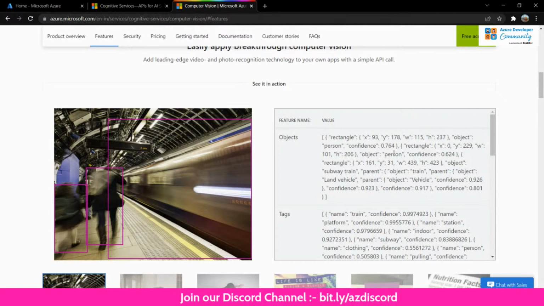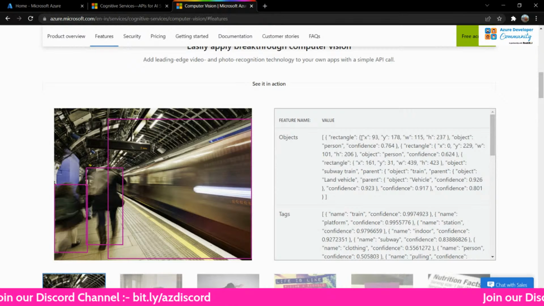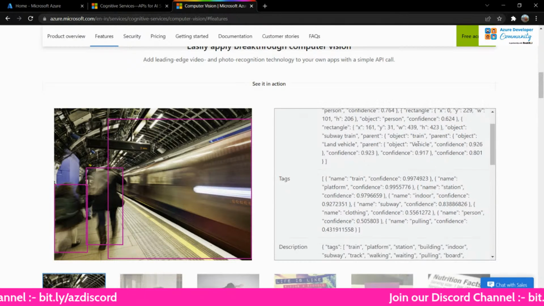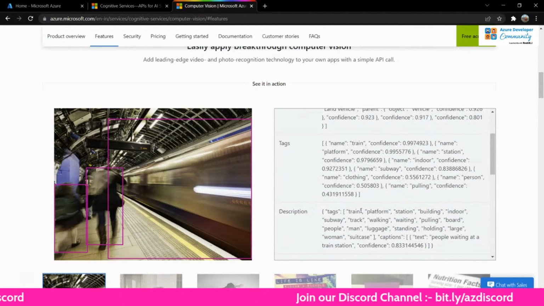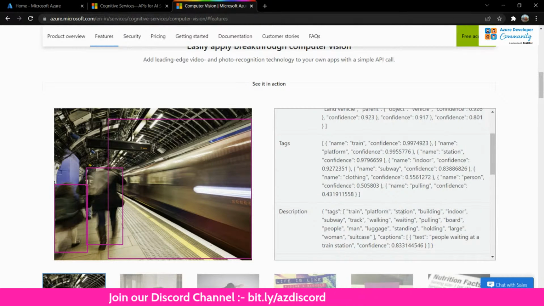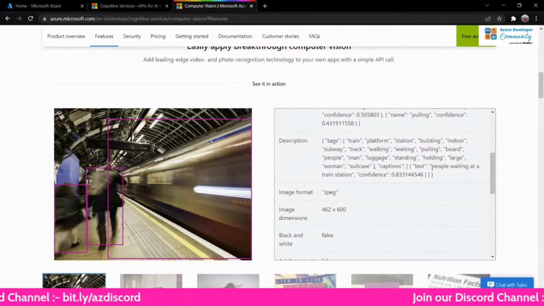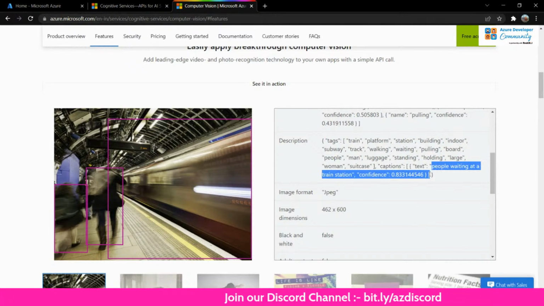There's a person here, and there is another person with a bounding box. It's telling you there's a vehicle and stuff. So the name is train platform. These are the tags it has given: train platform, station building, indoor, subway track, etc. So, people waiting at a train station. This is what it is finally able to comprehend, right?